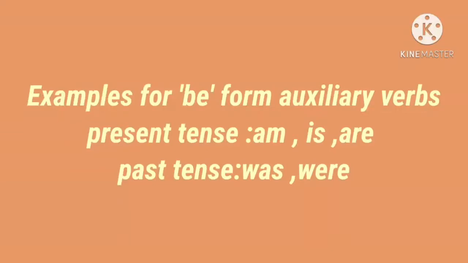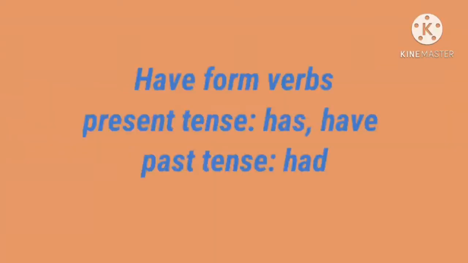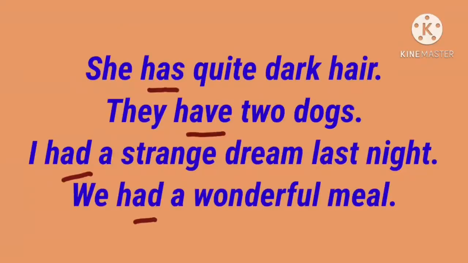So, these are some examples of be form auxiliary verbs. Am, is, are for present tense, was and were for past tense. Next, have form auxiliary verbs: has, have and had. Has and have for present tense and had for past tense. Okay. Examples. She has quite dark hair. She, singular subject. So, we use the singular auxiliary verb has.